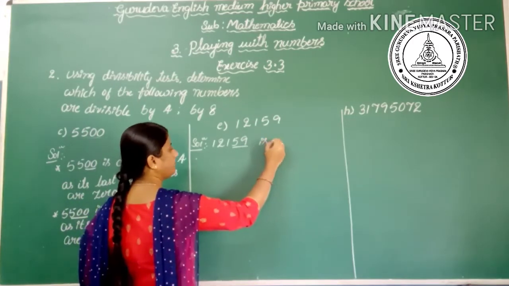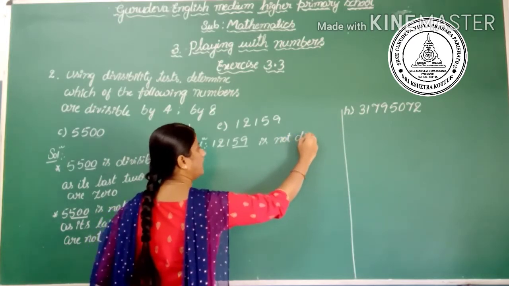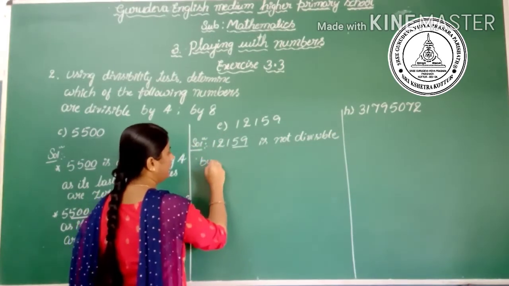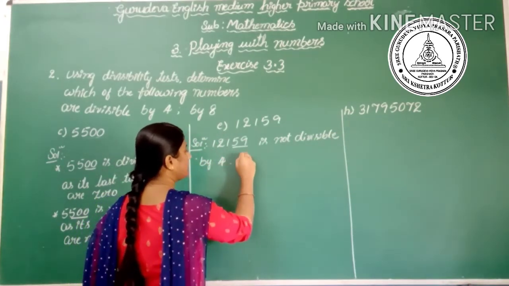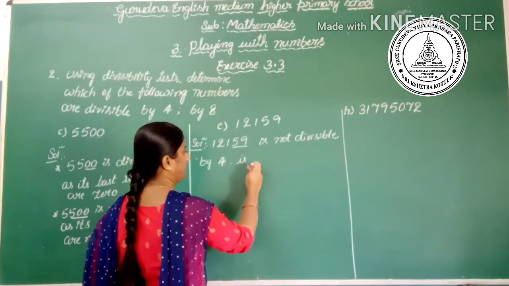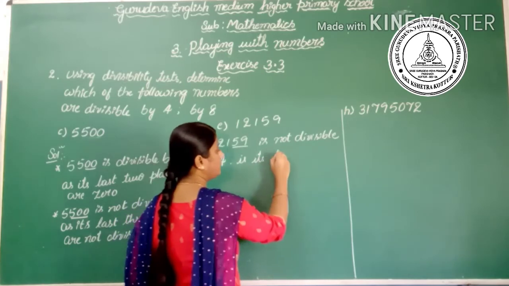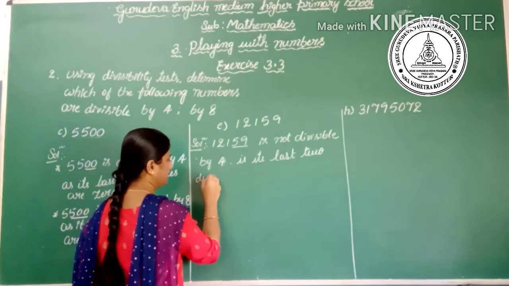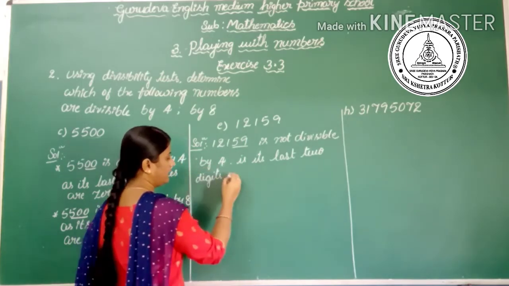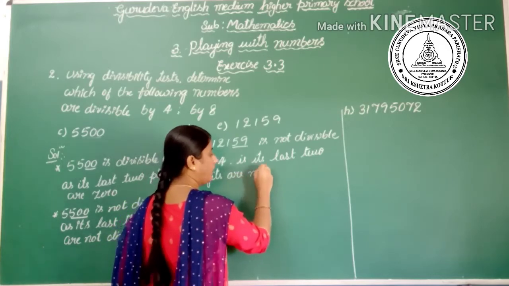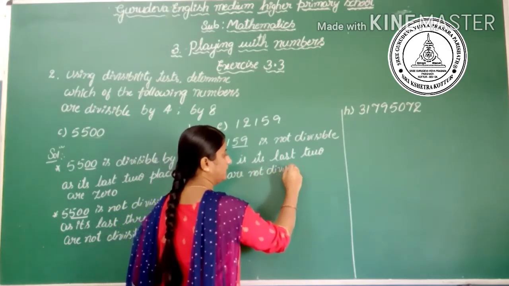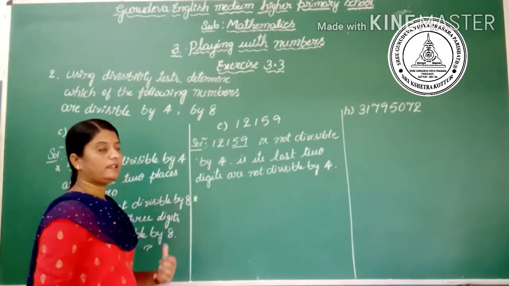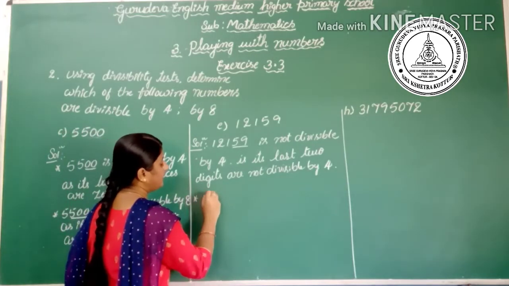It is not divisible by 4, as its last 2 digits are not divisible by 4.